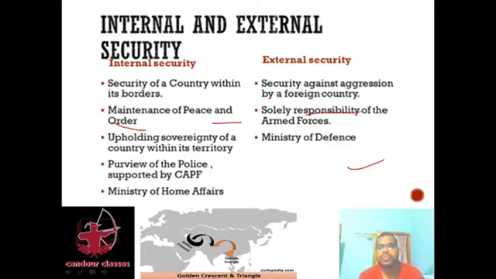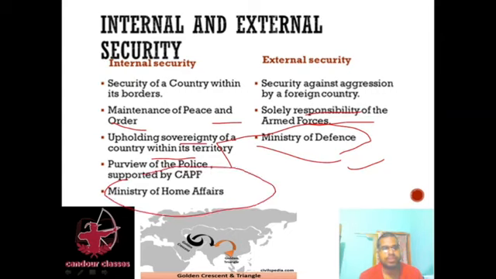The armed force is solely responsible to protect the country from external aggression. Then upholding the sovereignty of a country within its territory is internal security. The Ministry of Defence takes care of external security, while the Ministry of Home Affairs takes care of internal security. It is the purview of the police supported by the CAPF. The Central Armed Police Force is responsible for our internal security.